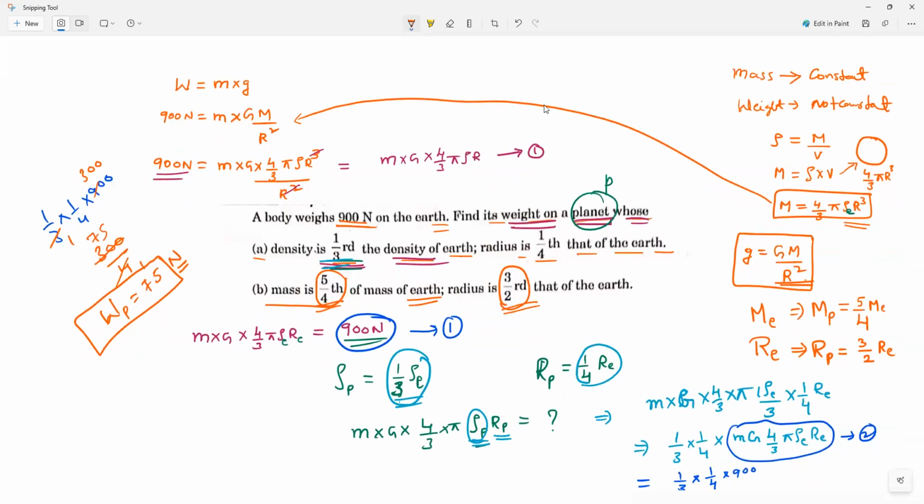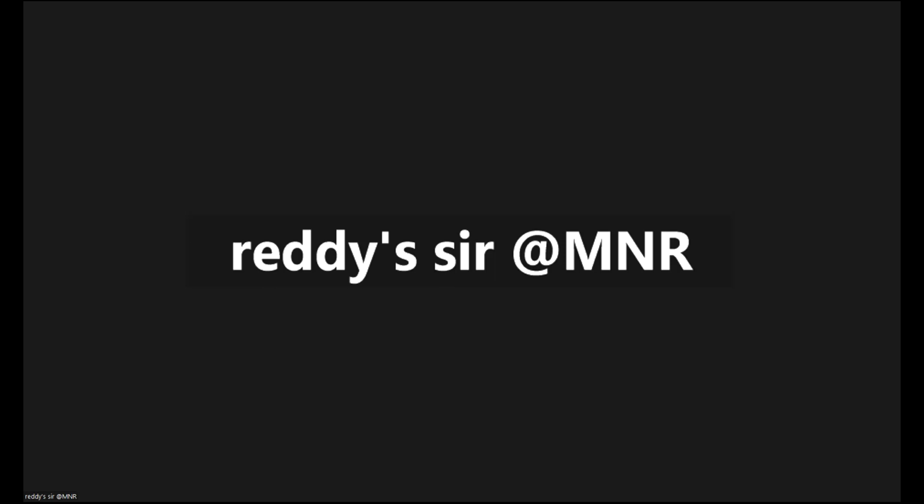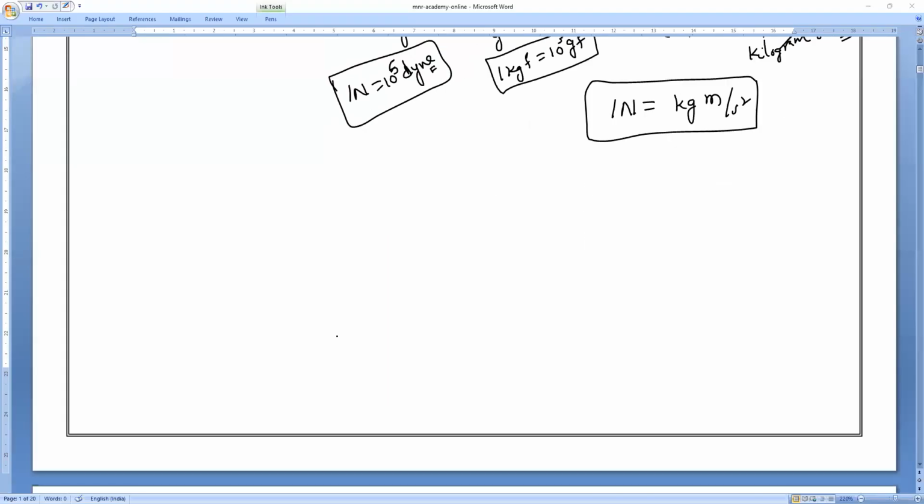So shall we go to that page because here is no space. So here I will solve. Now you can notice it. Sir, we need to take the same value for the weight as we did in the previous sum. Weight, Mari. Weight 900 on Earth. On Earth same. Clear? So the weight on Earth is equal to how much? 900 Newton. Now they are asking the weight on a planet, how much it is.